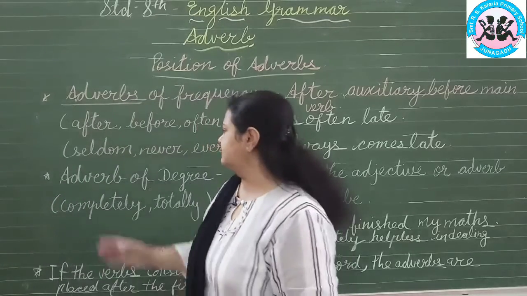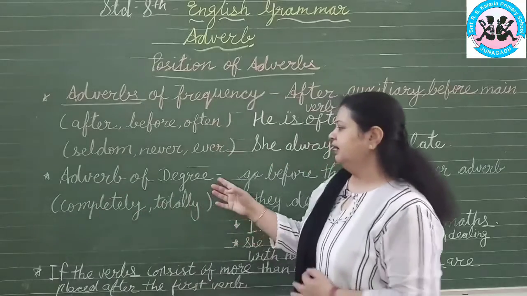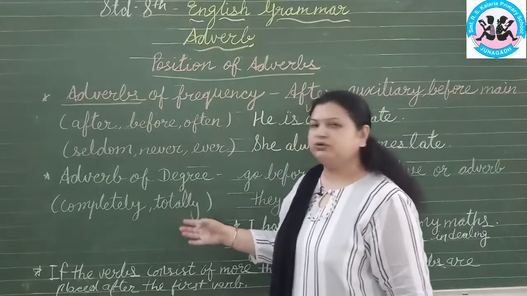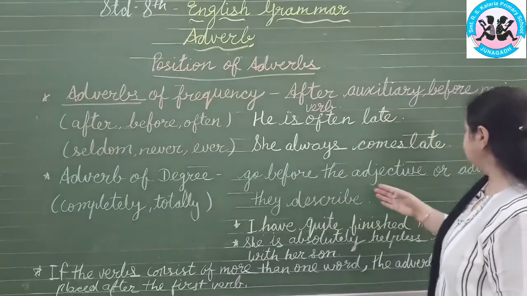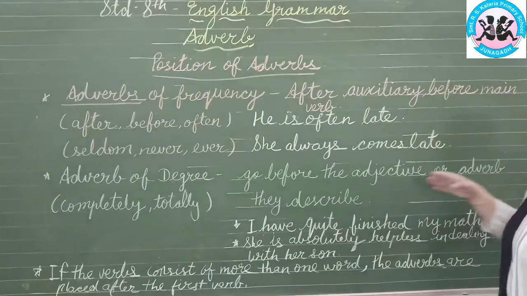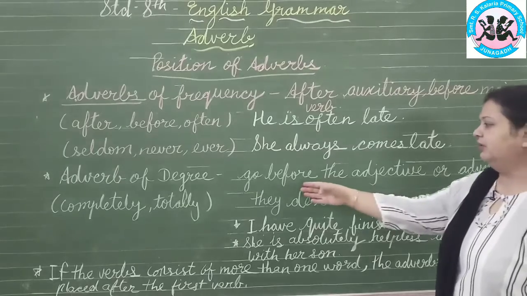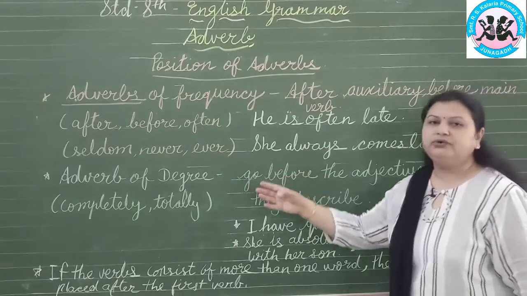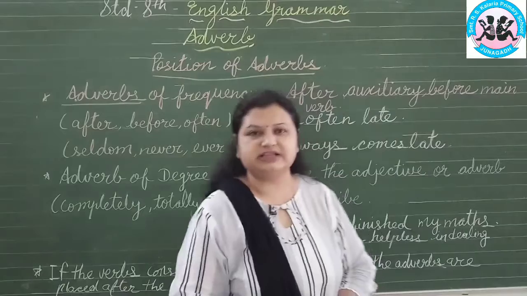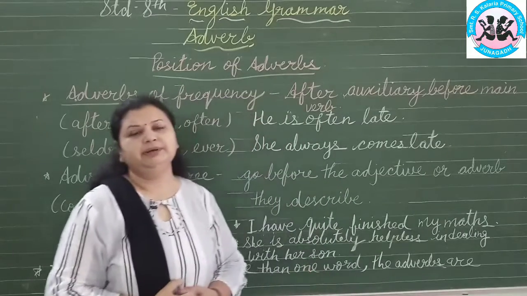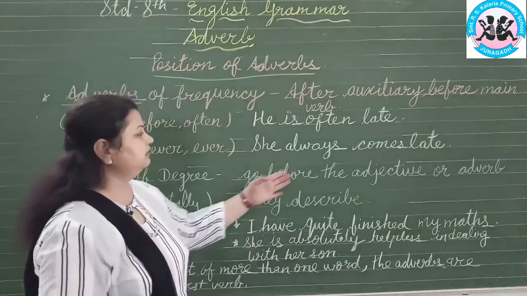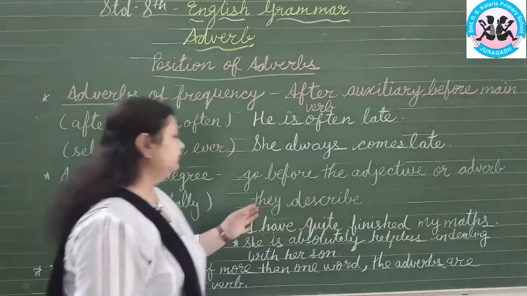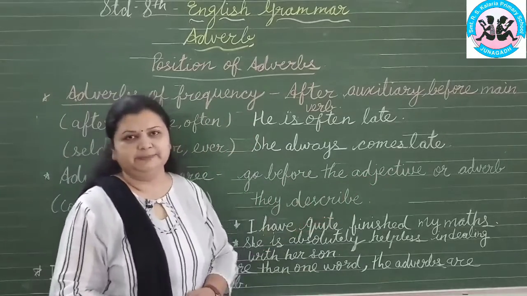Now the next is the adverb of degree. How much? Completely, totally. It goes before the adjective or adverb that it describes. Whenever an adverb of degree is given in the sentence, we have to remember that we will place it before the adjective or adverb it is describing.